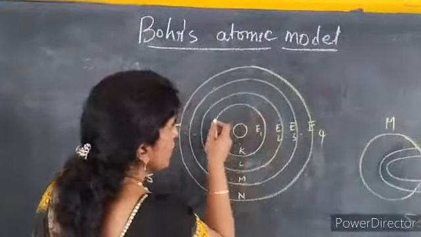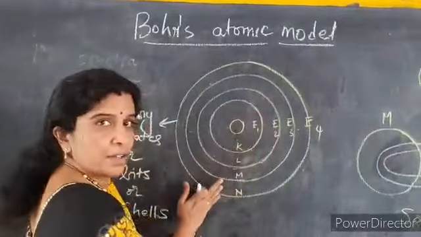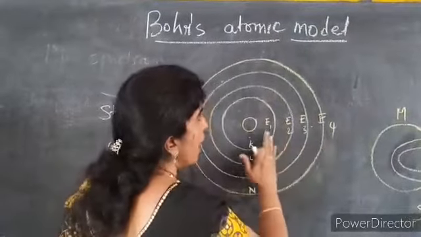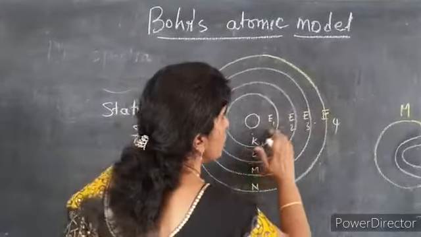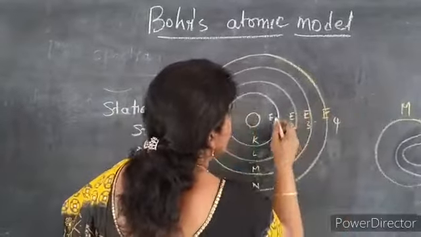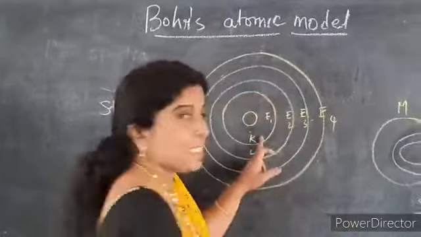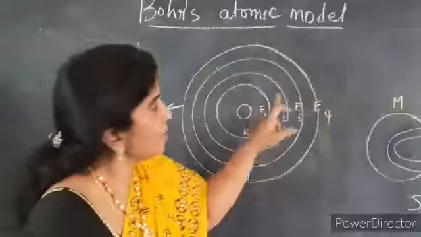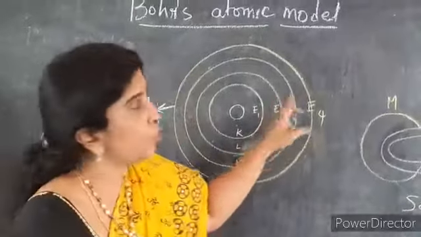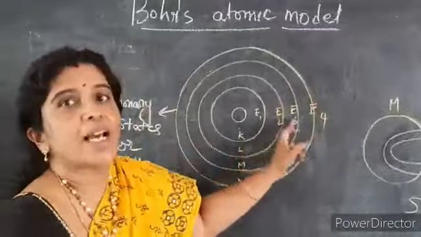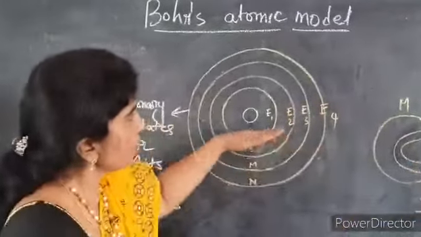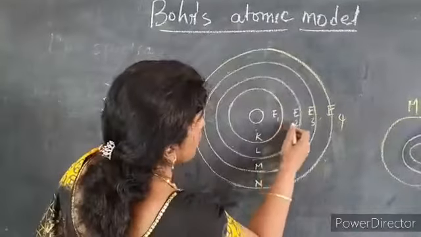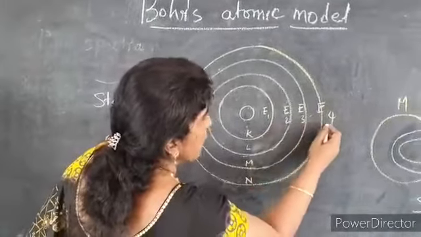Here every shell will have a particular energy. Energy keeps increasing as you move from inner shells to outer shells. The first shell will have the least energy, the second shell will have more than the first, the third more than the second, and the fourth more than the third, and so on. Here the energies are designated as E1, E2, E3, E4.